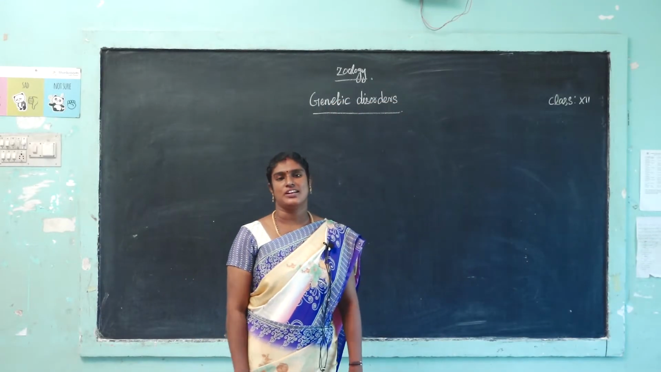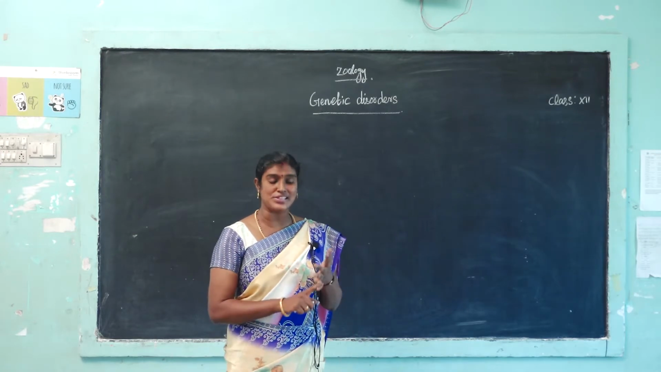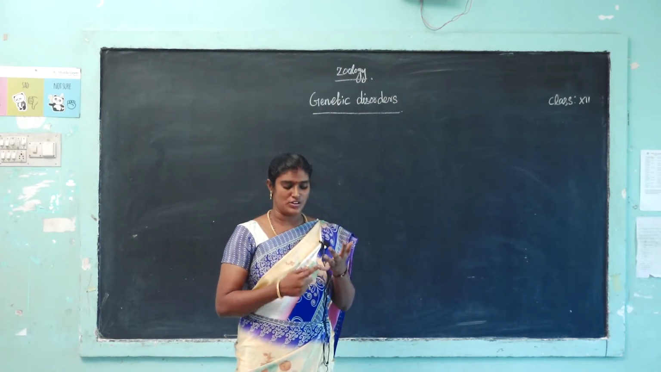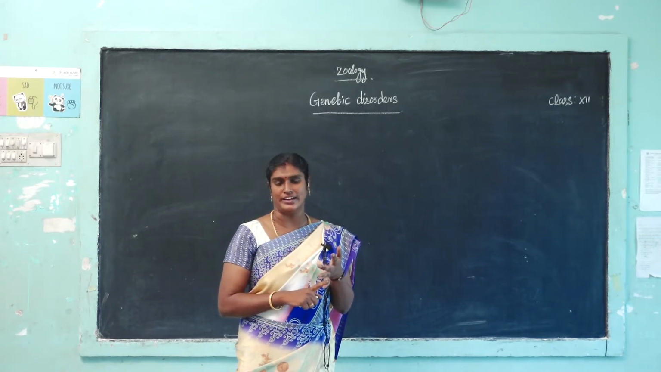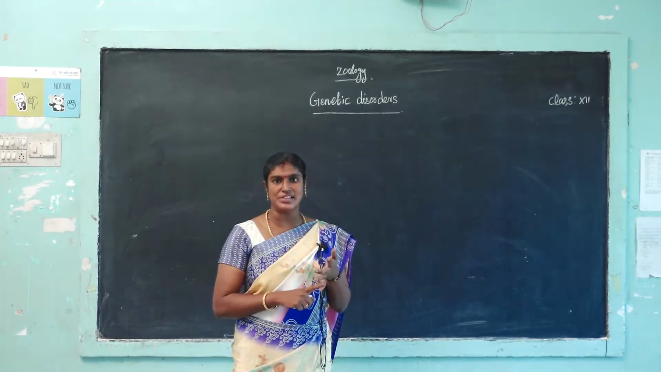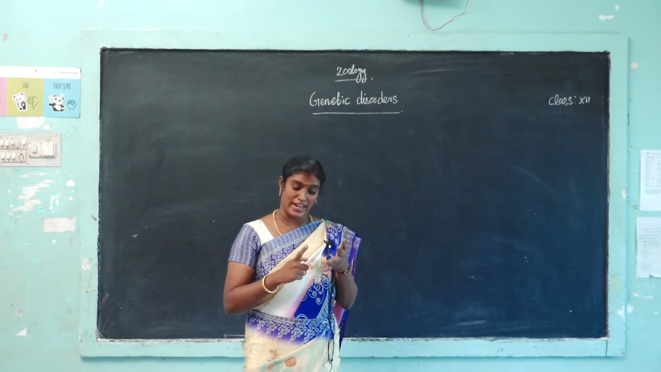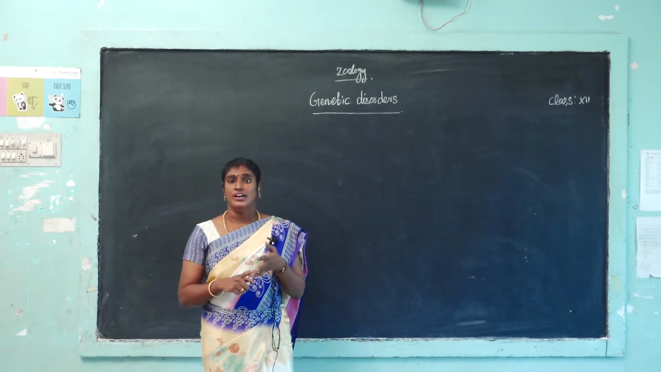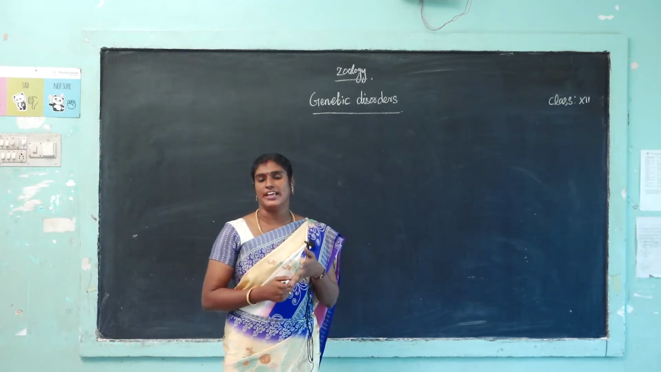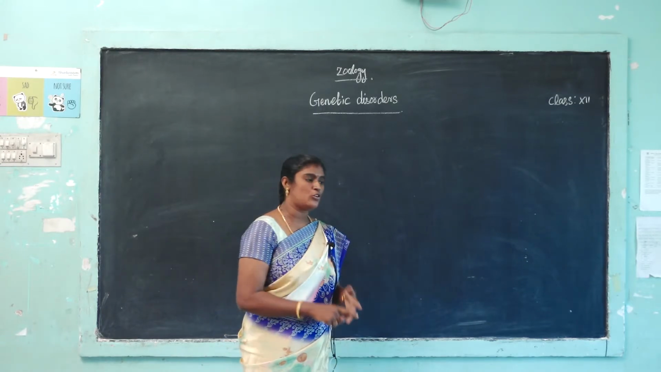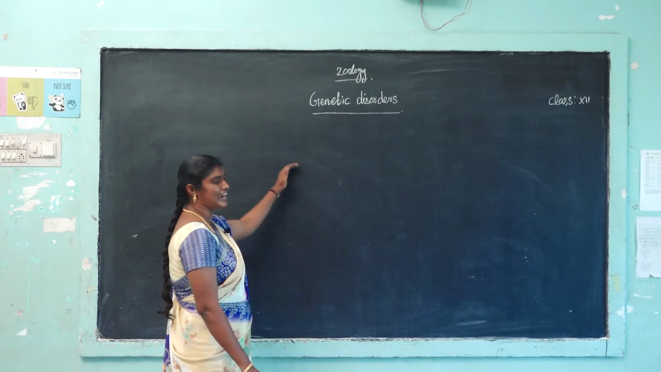Students, last class we saw the topic sex-linked inheritance. Sex-linked inheritance is X-linked inheritance and Y-linked inheritance. Example diseases are color blindness and hemophilia for X-linked, and Y-linked inheritance. The last topic was pedigree analysis. Today we are going to see a new topic, genetic disorder.